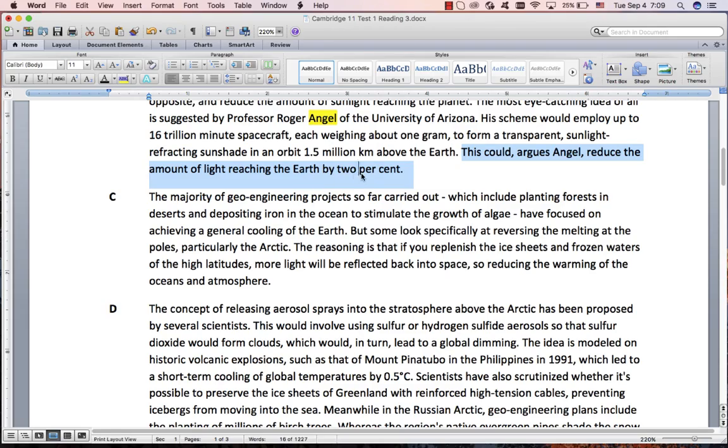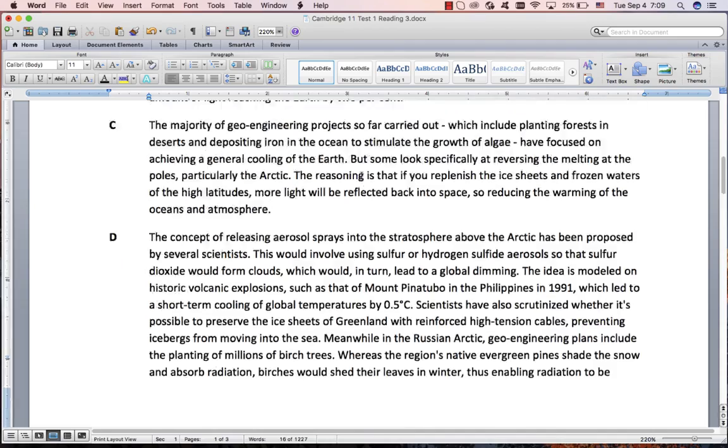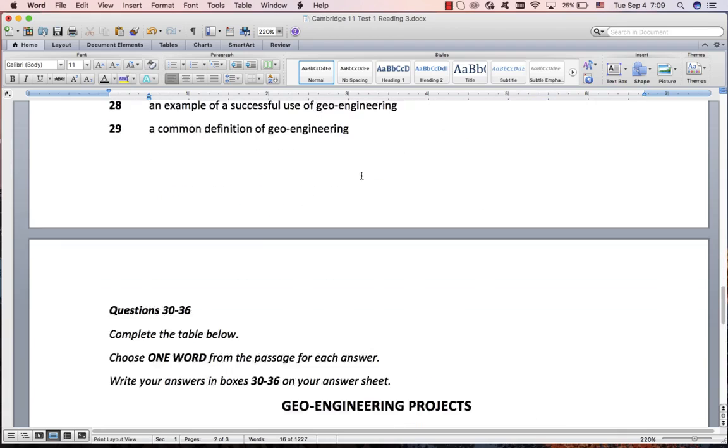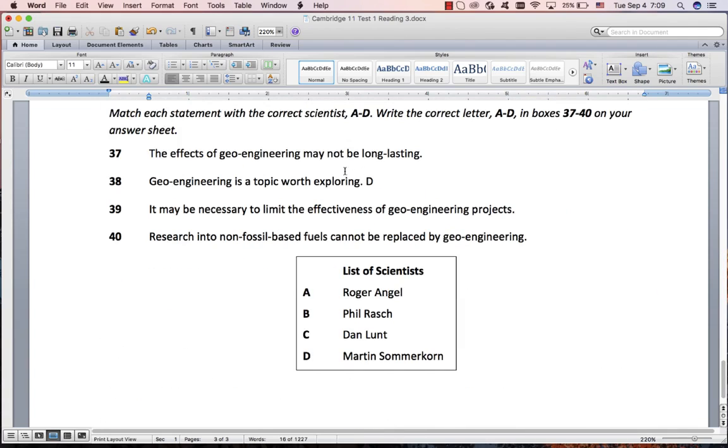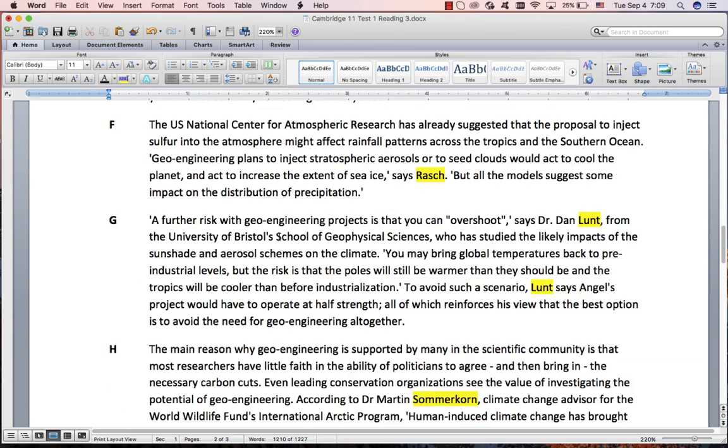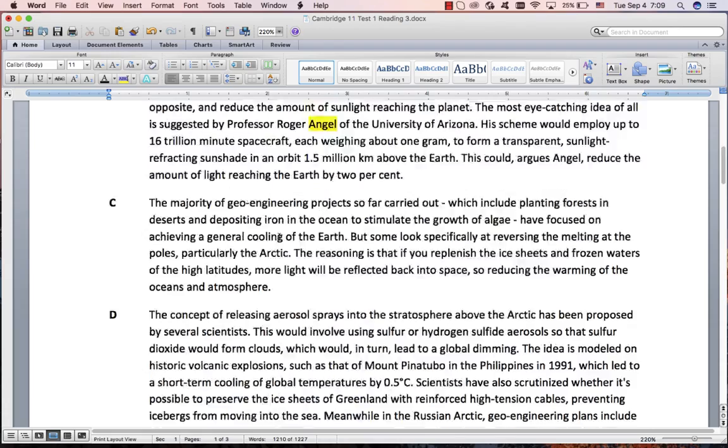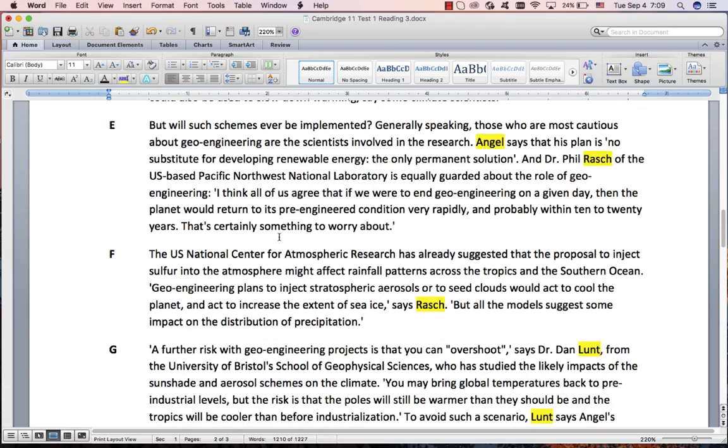Now they can't really paraphrase 2%, so we should find that if it's there. Reduce light 2%. Not long lasting. Maybe that you can think about reduce, not long, but I don't see light, I don't see 2%. It's not there. You would need to see something about 2%. So anyway, we can ignore all that, we need to go over here.